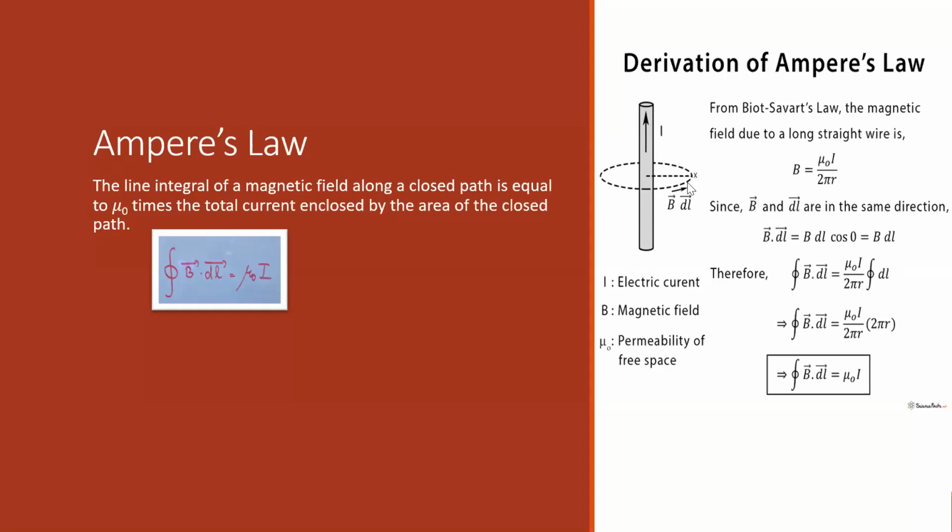For any straight current carrying conductor, we can have the magnetic field B. And how can we get the direction of the magnetic field? You have to use the right hand thumb rule.